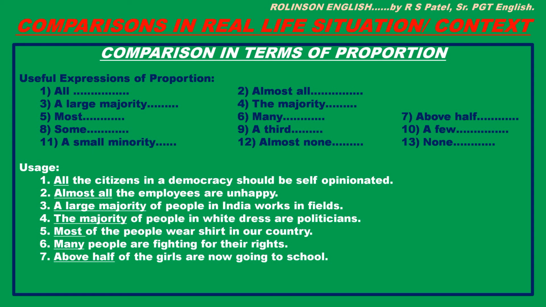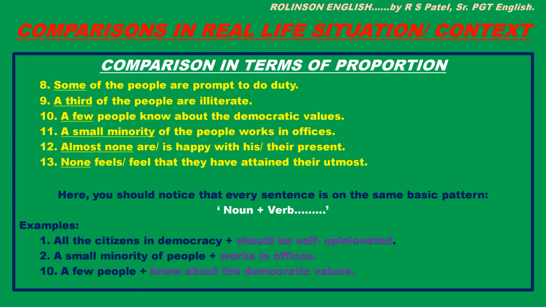Number 4 now. The majority of people in white dress are politicians. Number 5. Most of the people wear shirt in our country. Many people are fighting for their rights. Number 7. Above half of the girls are now going to school. That is continuing in this slide too. Number 8. Some of the people are prompt to do duty. A third of the people are illiterate.